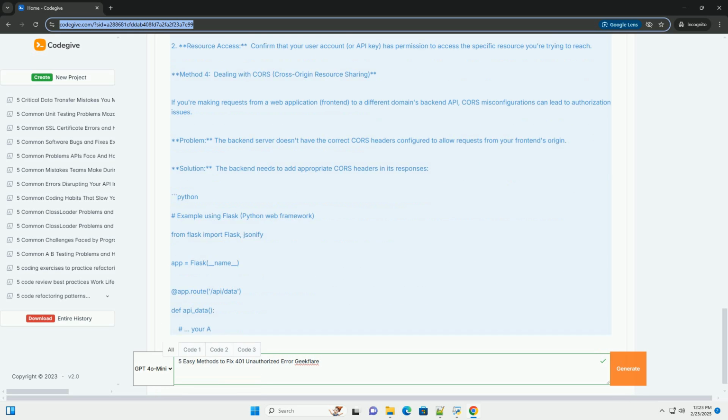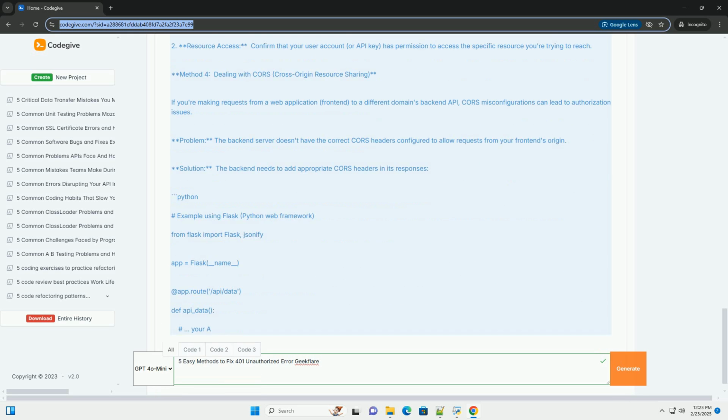Method 5, incorrect authentication scheme. You might be using the wrong authentication method, basic, OAuth 2.0, API key, etc., for the API you're trying to access. Problem: the API expects a specific authentication scheme, but your application is using a different one.